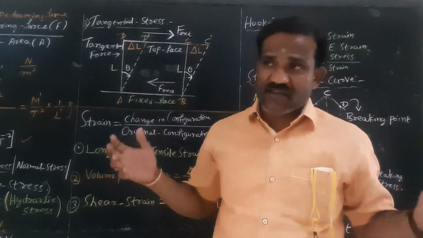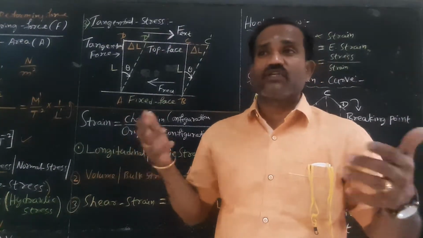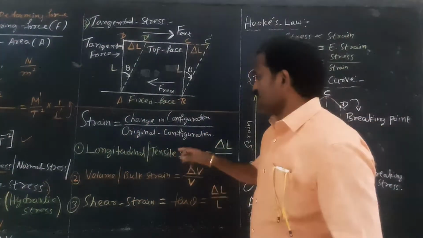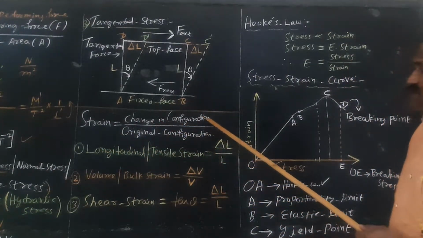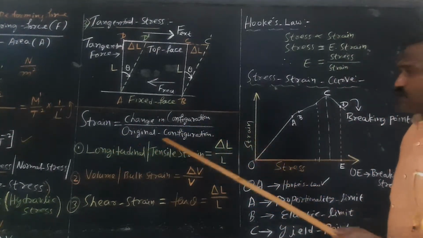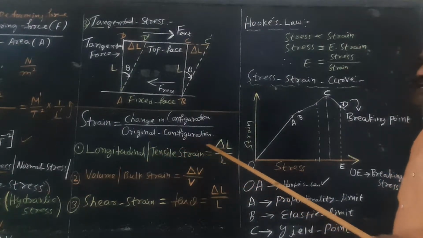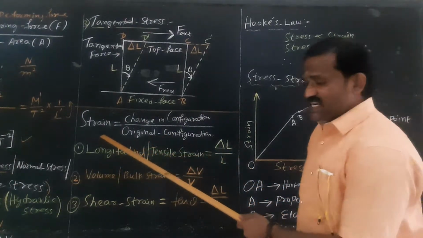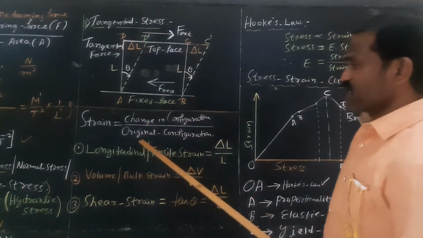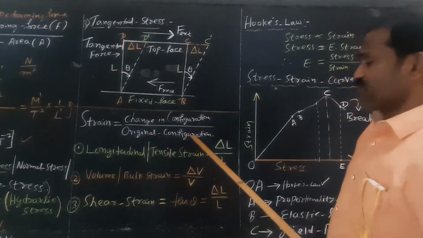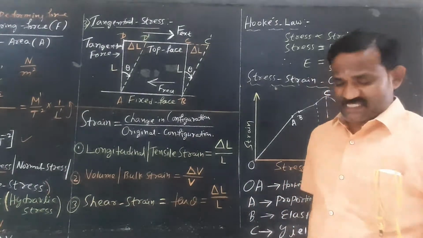Strain is defined as the change in shape and size of the body per unit of the original shape and size of the body, right? Strain is defined as the ratio of change in length, breadth, volume, area to the original length, breadth and volume. So strain is defined as the ratio of change in configuration of the body to the original configuration of the body.